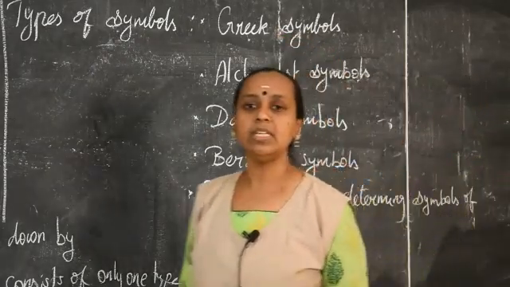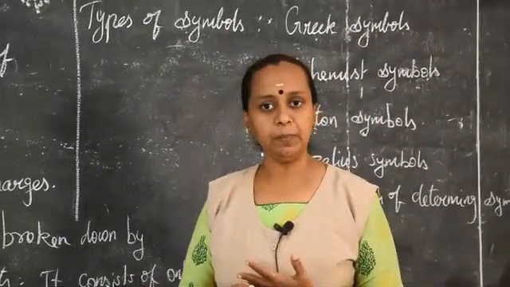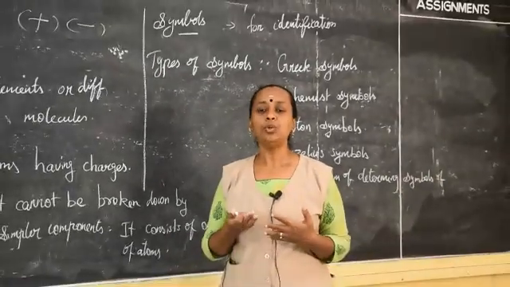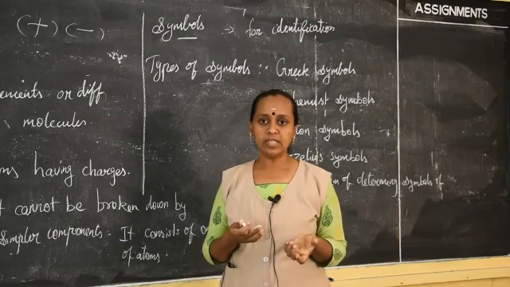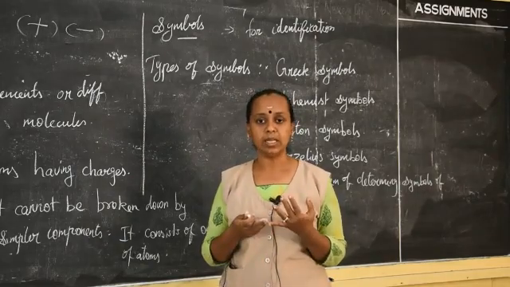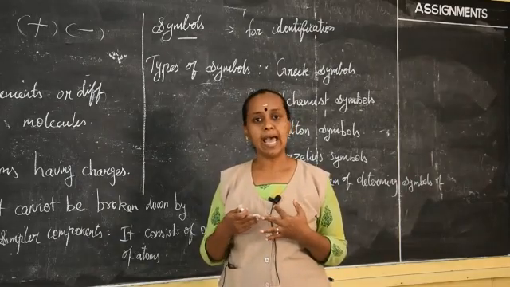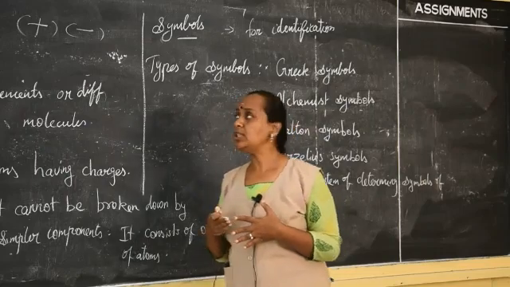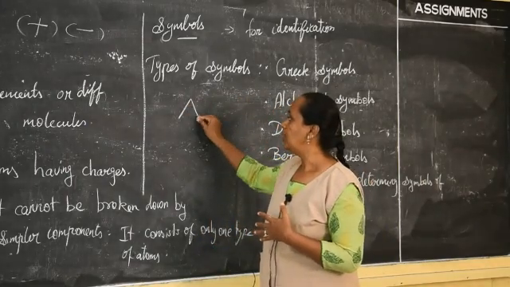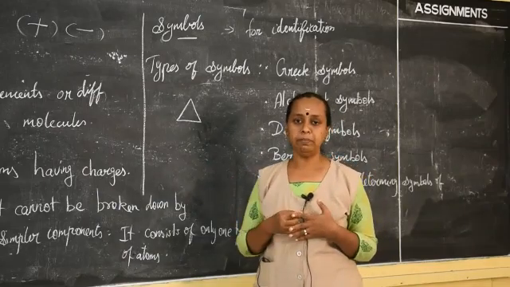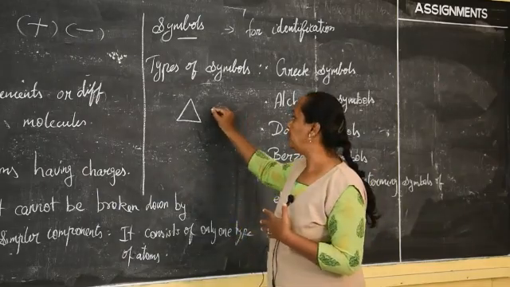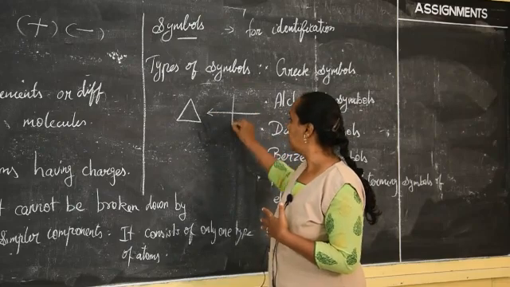So Greek symbols: in the ancient time, Greek people used geometrical shapes to give the symbols of basic elements like earth, fire, air and water. They just used a triangle shape to identify what that means. For example, in your book it is given in such a way.